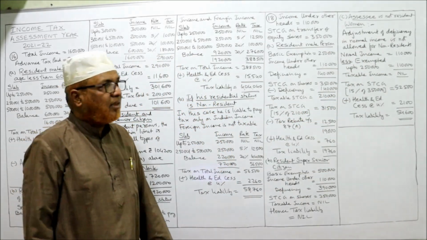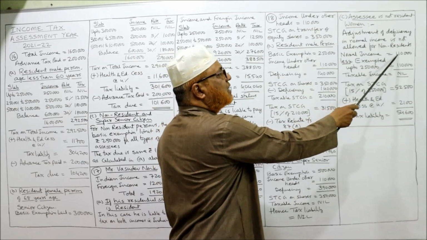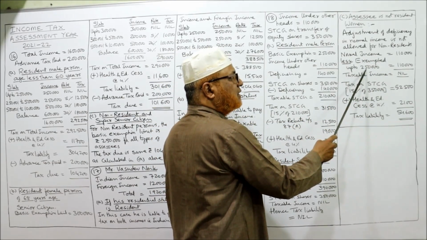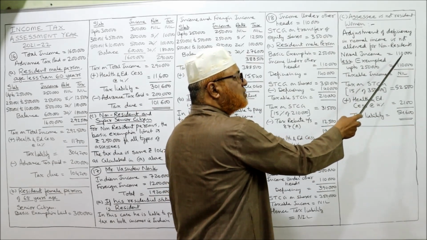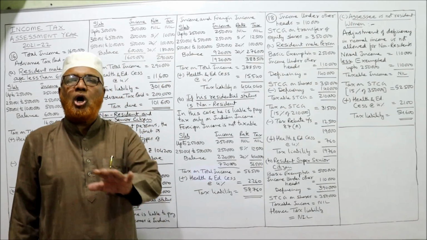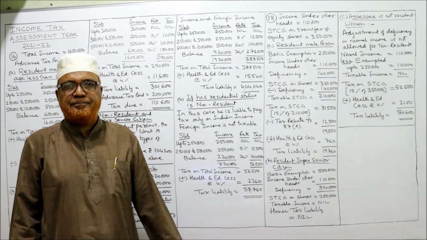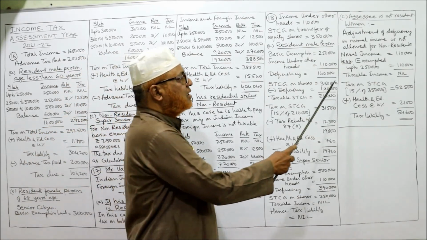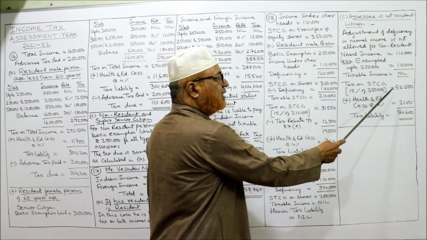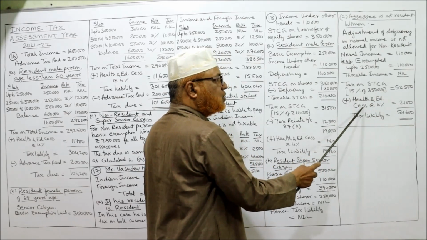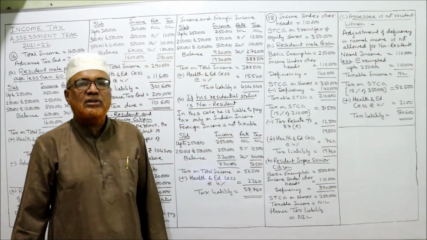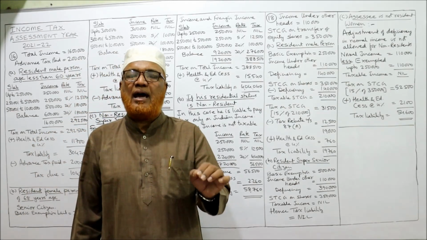Clearly given. Now, normal income 1,10,000 less exempted income, which is also 1,10,000. Exempted up to 2,50,000, but here income is 1,10,000, so deduction is also 1,10,000. Taxable income nil. The normal income is nil. Now special income. Tax on STCG, short-term capital gain, 15% of 3,50,000 is 52,500. Add health and education cess, 4%, 2,100. Total is 54,600, the tax liability.